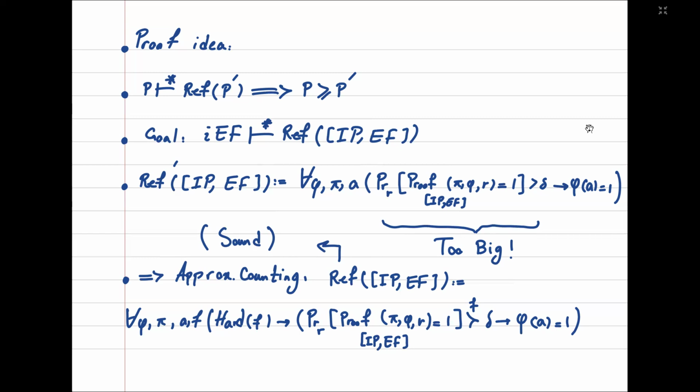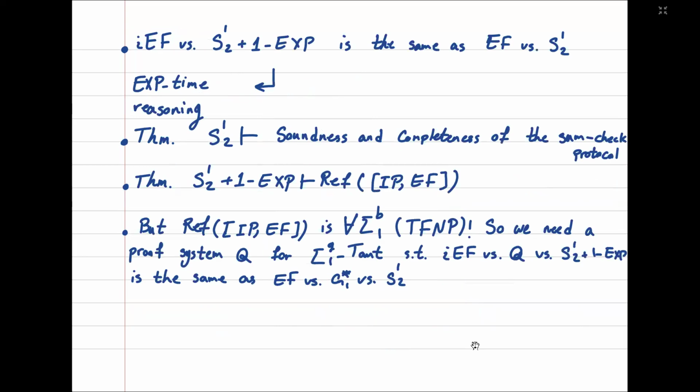But this formula, as we can see, is very complicated, and IEF is also very complicated. So it's hard to work on this formula in IEF. So we use a bounded arithmetic corresponding to IEF. So S12 plus 1x versus IEF is the same as S12 versus x-net Frege. And S12 plus 1x corresponds to exponential time reasoning. So what we can show is that, first of all, S12 can prove the soundness and completeness of the sum check protocol.